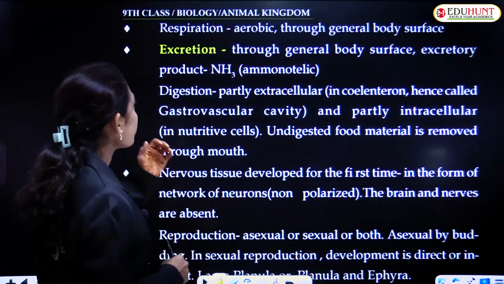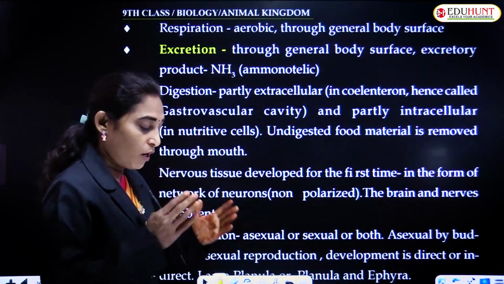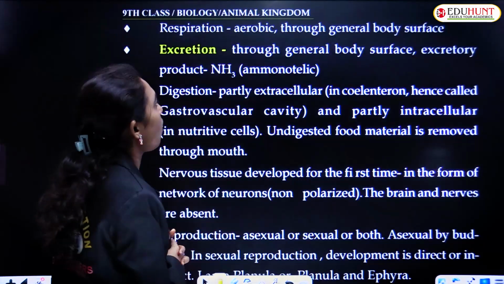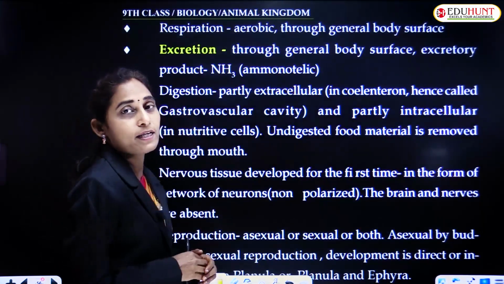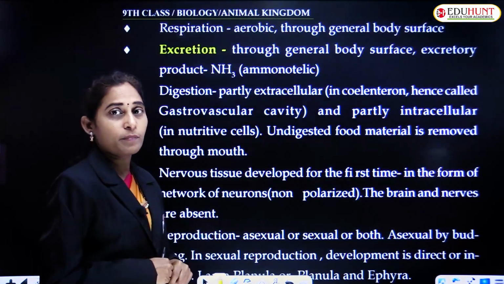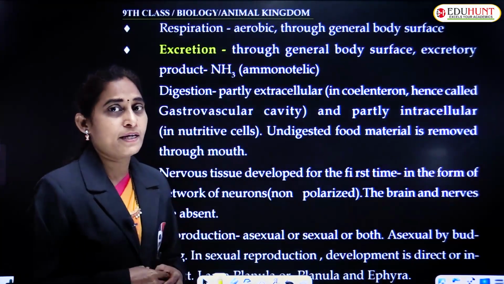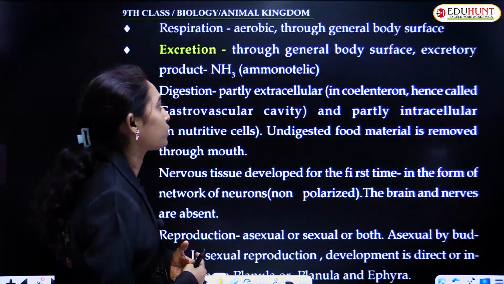polymorphic. Respiration is aerobic, and it is performed by the body wall through the general body surface. Excretion is performed by the body opening, the same opening that acts as the mouth.